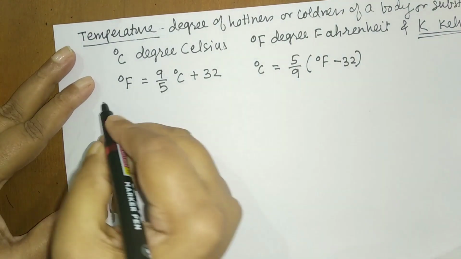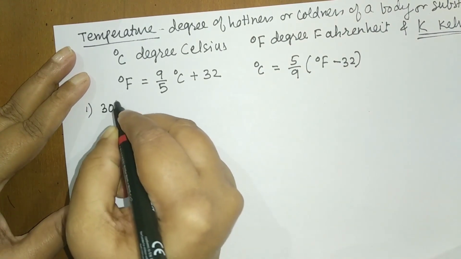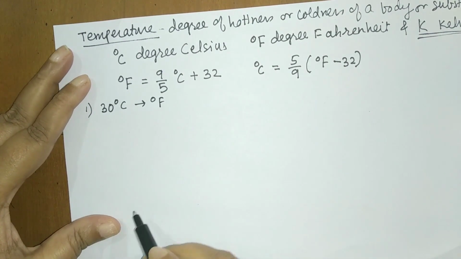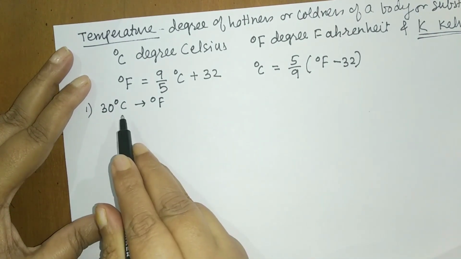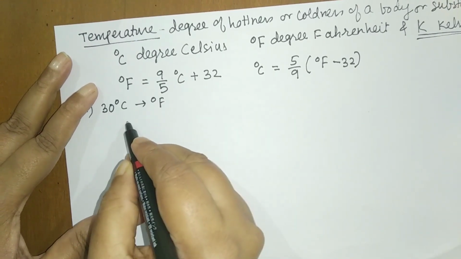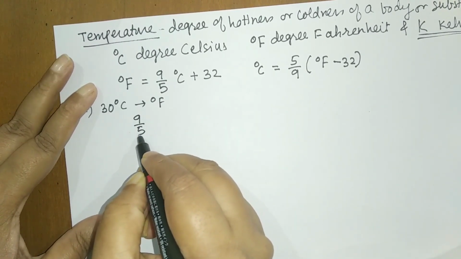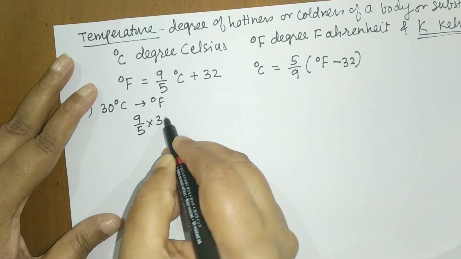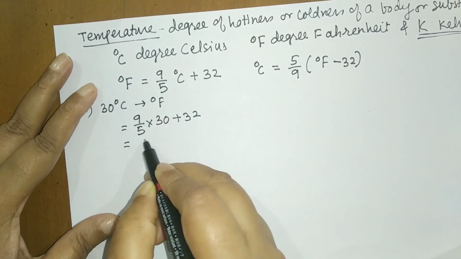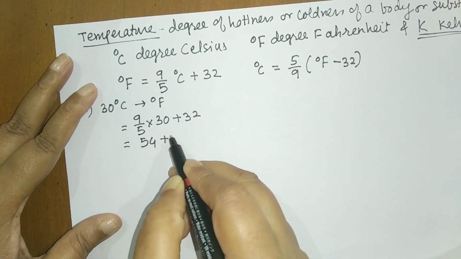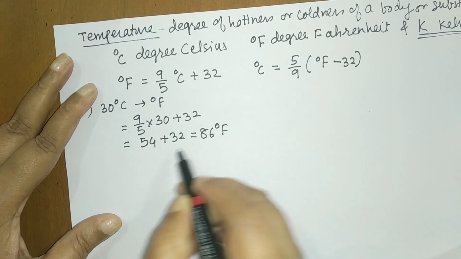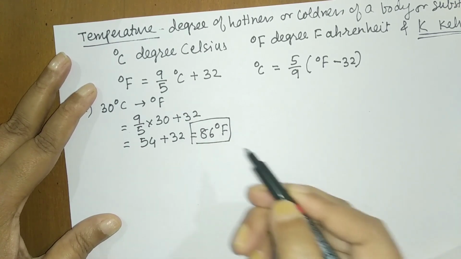So let us convert 30 degree Celsius to degree Fahrenheit. I'll be using this formula. So it will be 9/5 into 30 plus 32. So this will come to 54 plus 32. So it will be 86 degree Fahrenheit. So this is your answer, the conversion.